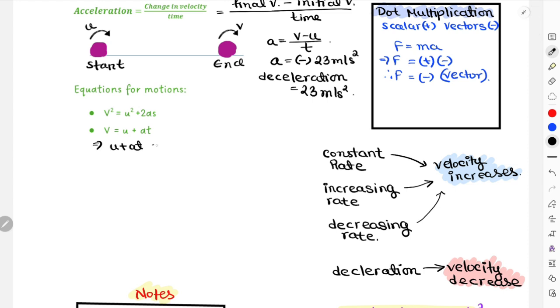I'll first flip the equation and then move u to the right-hand side, and then finally make a the subject. That would be (v minus u) over t. So basically v equals u plus at is a derivation for the equation for acceleration.